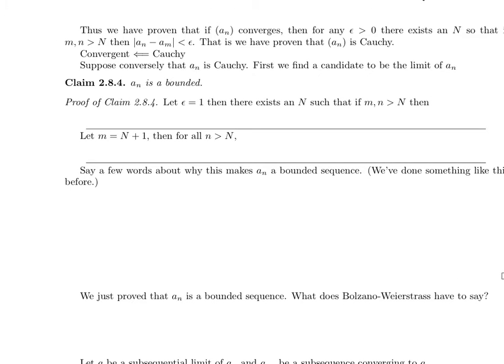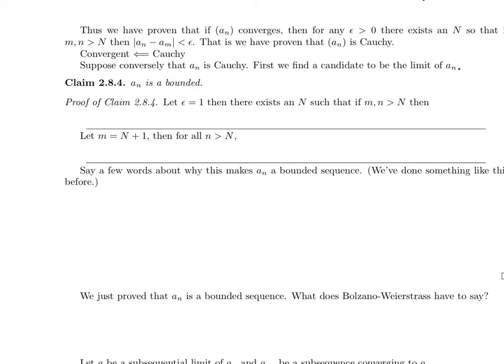All right, so boundedness first. So let's suppose that a sub n is Cauchy. I need to find a candidate to be the limit of a sub n. And in a first step towards doing that, I'll show that a sub n is bounded. Now, just like the proof that every convergent sequence is bounded, there will be some big N. I'll use a small choice of epsilon.